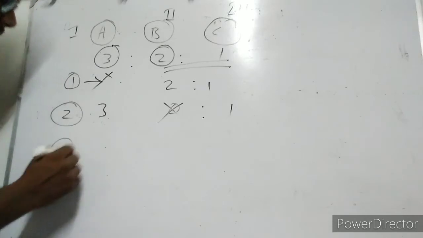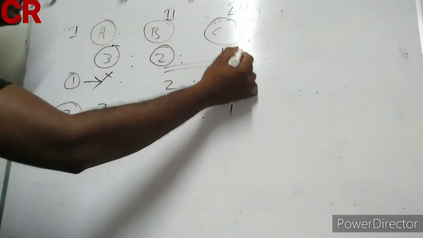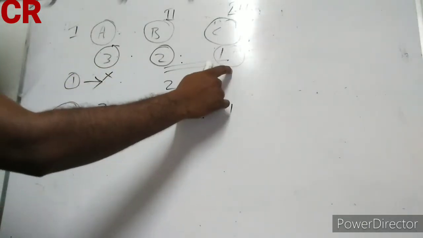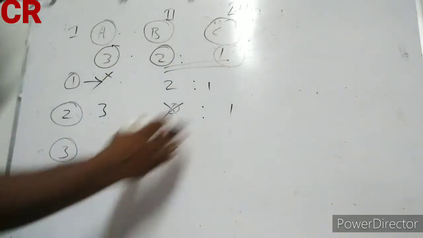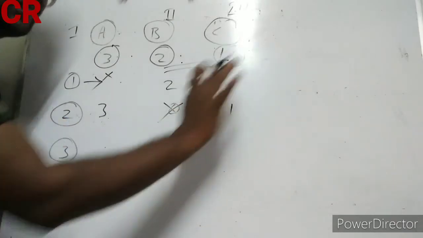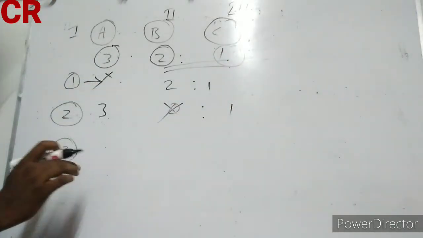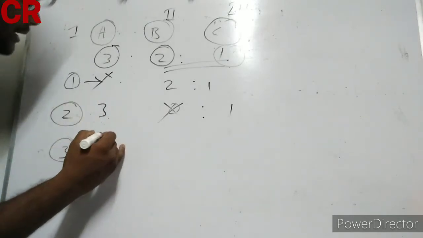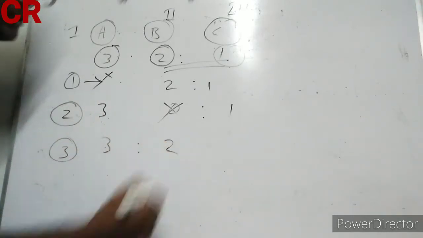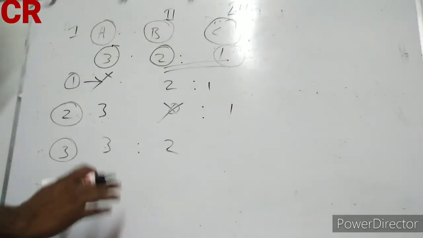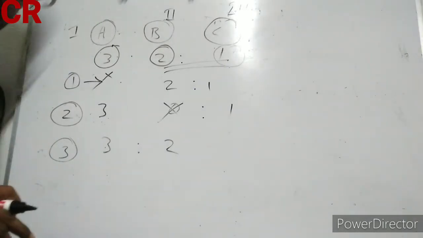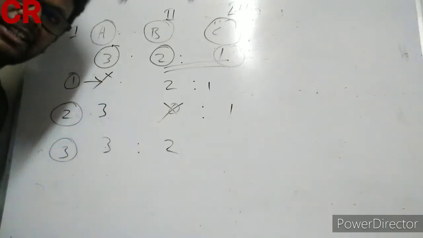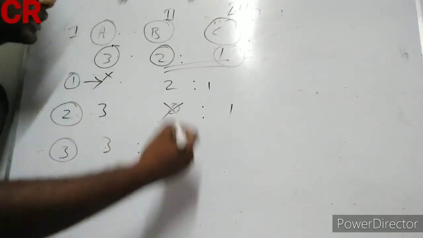And the third situation is that C retires. C's share of profit is 1, from 3:2:1, so 1/6 is C's share of profit. We don't consider it because C retired from the firm. So their profit and loss sharing ratio will be treated as their gaining ratio. Their gaining ratio is 3:2, isn't it? This is the method to calculate the gaining ratio. If the deed is absent and nothing is mentioned in the deed, in that situation we have to work it out by this method.